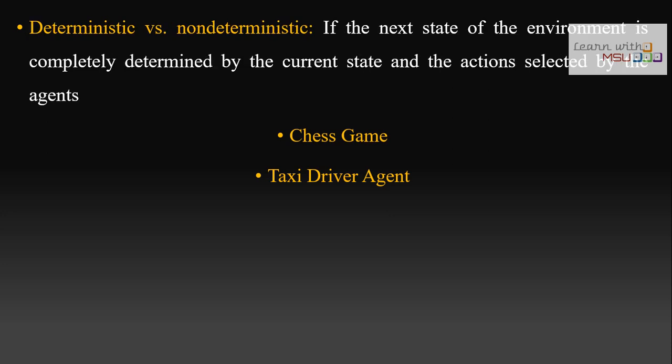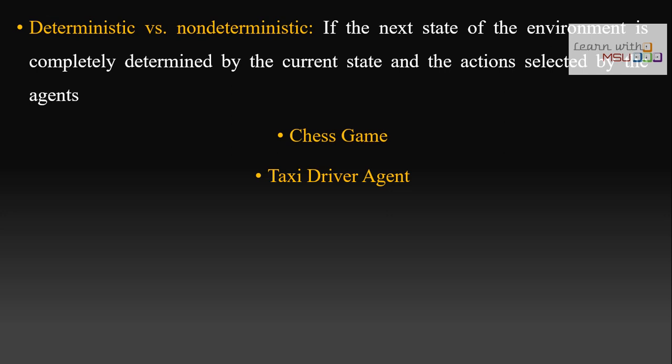And the second type is deterministic or non-deterministic environment. Non-deterministic environment is otherwise called a stochastic environment. A deterministic environment is one where the next state of the environment is completely determined by the current state and the actions. So if an agent performs an action, then with respect to that action, the next state will be determined. All the games we can say are deterministic environments. Non-deterministic environment means you are not performing any action, but the environment may move from one state to another state. Weather forecasting is the best example of a non-deterministic environment.